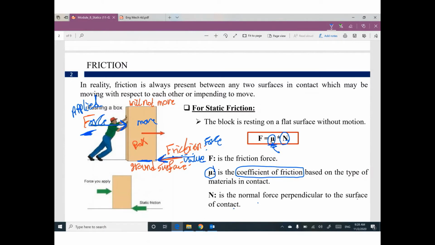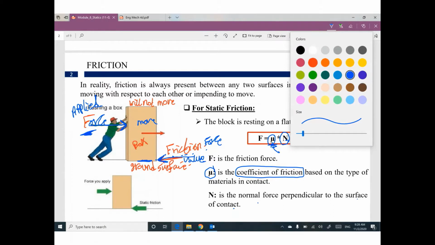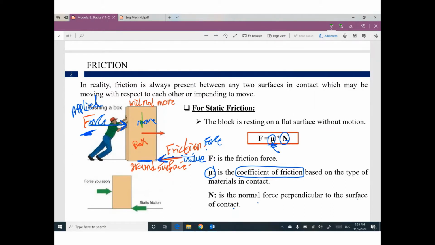Guys, I have a question. This box has a weight. Do you think if this weight is too much, what will be the friction force? What do you think if this weight is very light? What do you think about this friction? I think if this weight is too much, the friction will be too much.